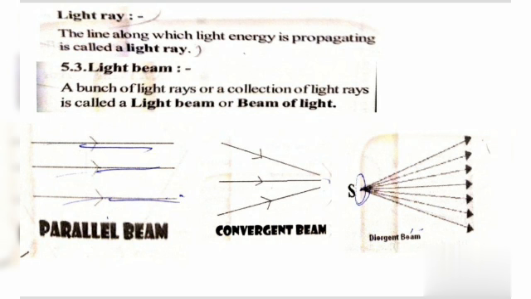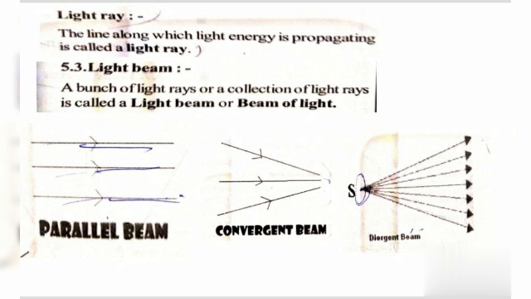We will discuss light ray. What is the meaning of light ray? The line along which the light energy is propagating is called a light ray. A light ray is nothing but the line along which light energy is propagating.